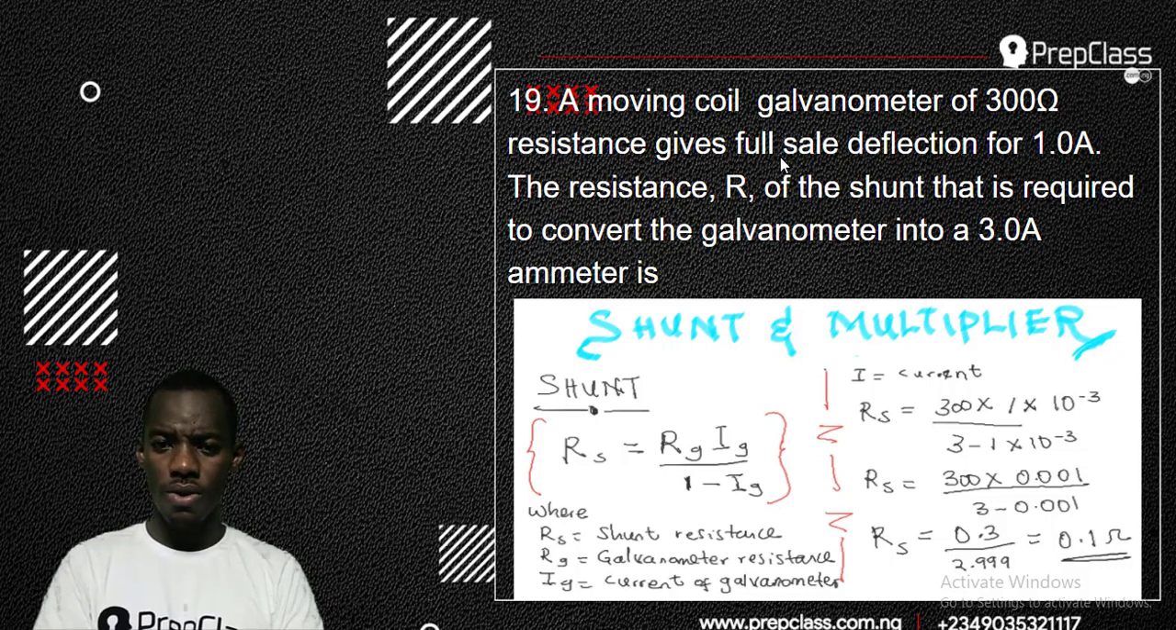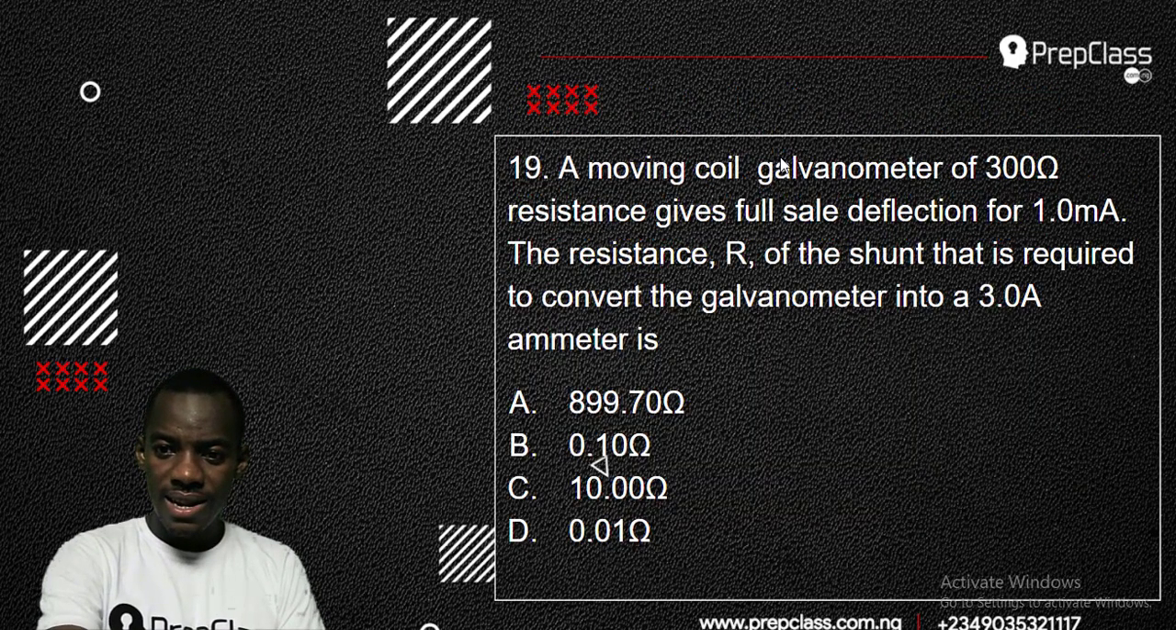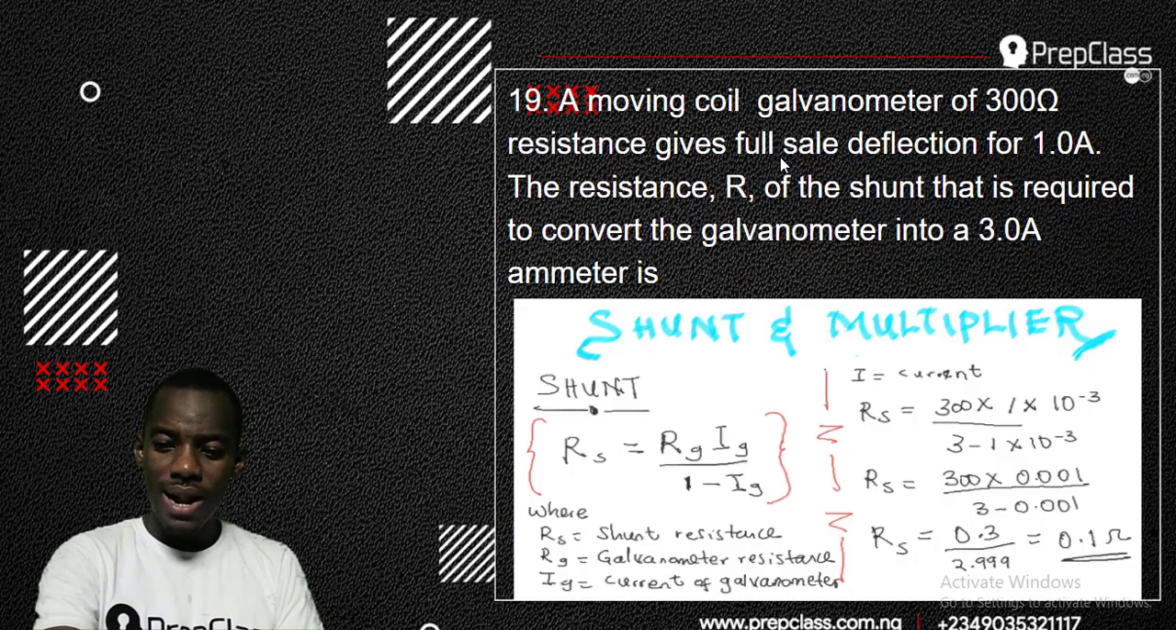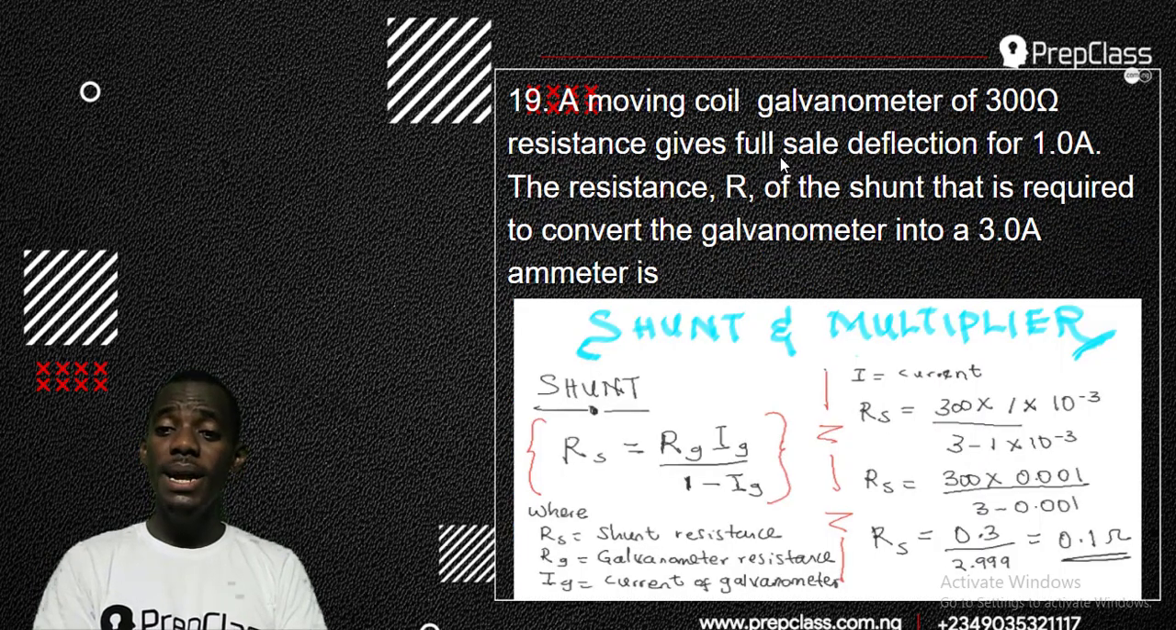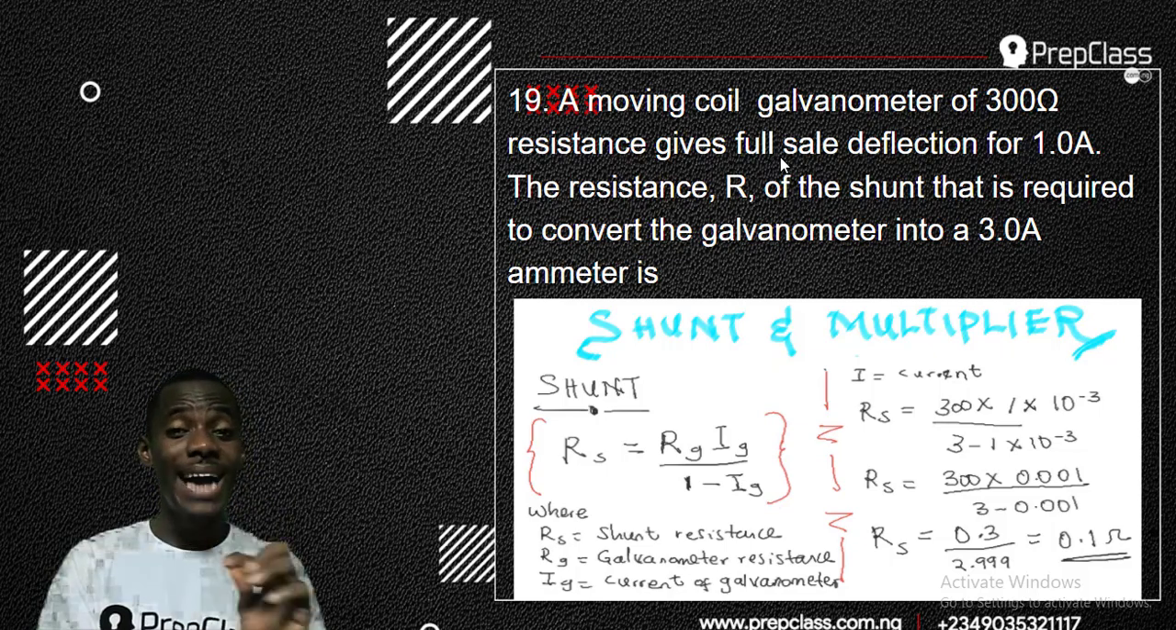given to me as 1. That's 1 times 10 raised to power minus 3. Let me check something. That's supposed to be 1 milliampere, not just 1 ampere. So anything milli means 10 raised to power minus 3. The current of the galvanometer in the question is 1 milliampere, and milli means 10 raised to power minus 3.